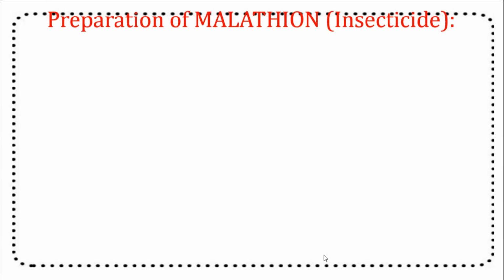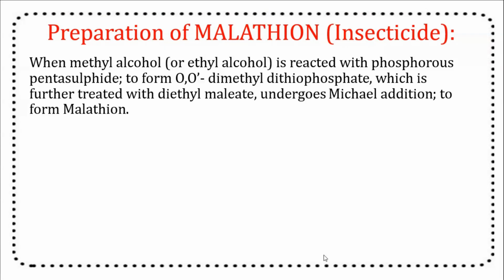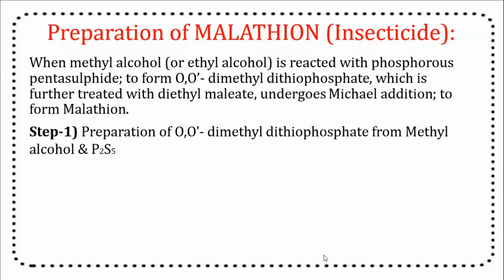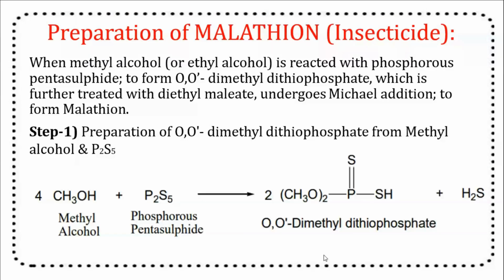The preparation of malathion. When methyl alcohol is reacted with phosphorus pentasulfide, it forms O,O-dimethyl dithiophosphate, which is further treated with diethyl maleate and undergoes Michael addition to form malathion. Step 1.